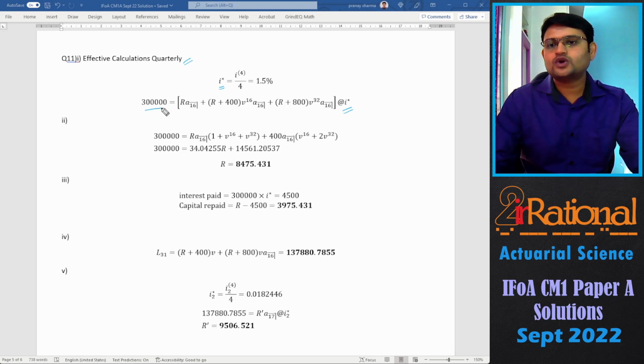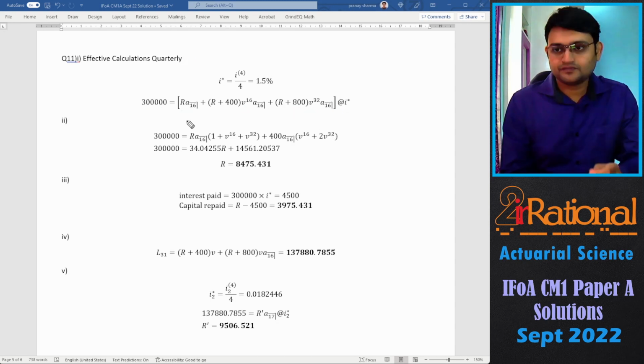So our loan amount must be equal to our first 4 years of payment, then we'll have R plus 400 payment after 4 years and going for another 4 years, plus R plus 800 payment after 8 years going for another 4 years. You could have written this equation in another way.